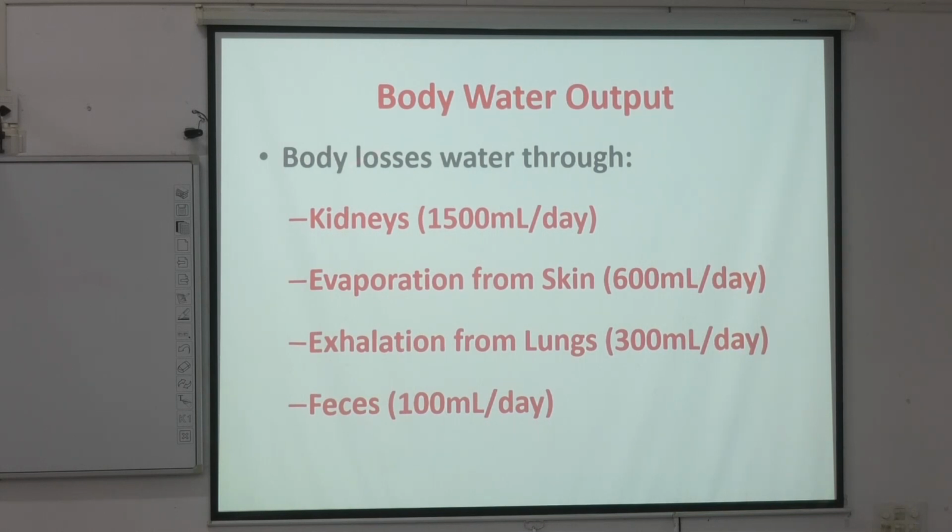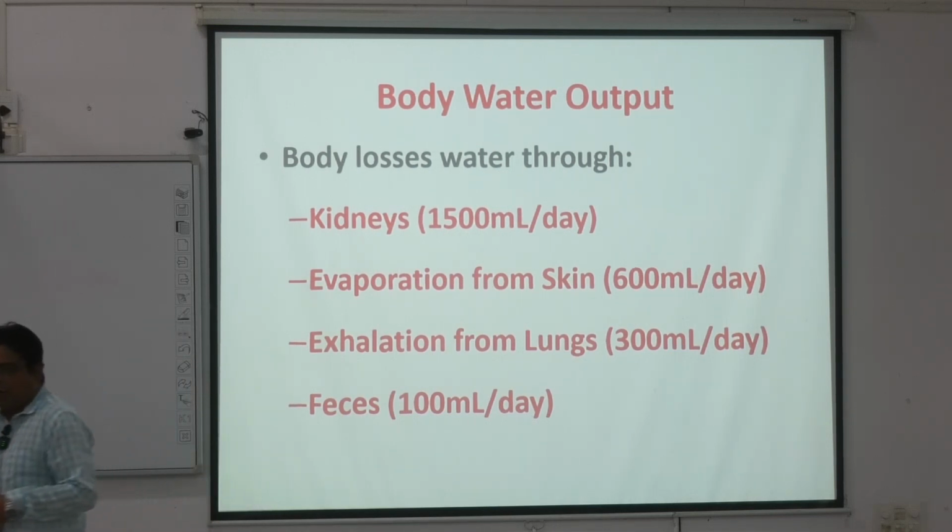Evaporation from skin in the form of sweating is 600 ml per day. Exhalation from lungs is 300 ml per day, and fecal material is 100 ml per day. So we will excrete approximately 2500 ml per day of water.